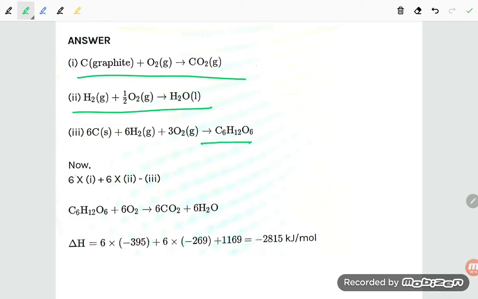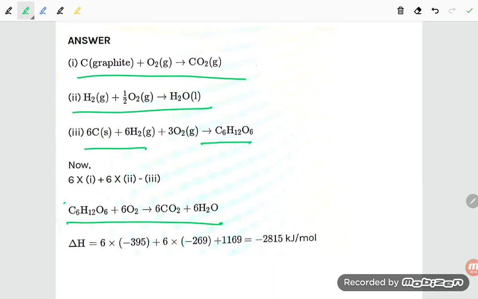Okay, now how can you be able to get this enthalpy? So that is product minus reactant. So product means 6 into, what we can do is, student, this one has to get minus reactant. So 6 into equation 1 plus 6 into equation 2, minus equation 3.